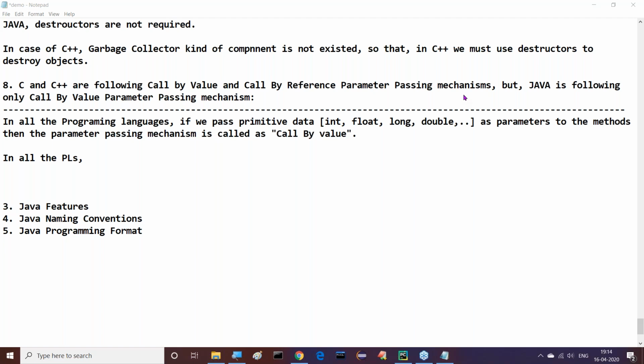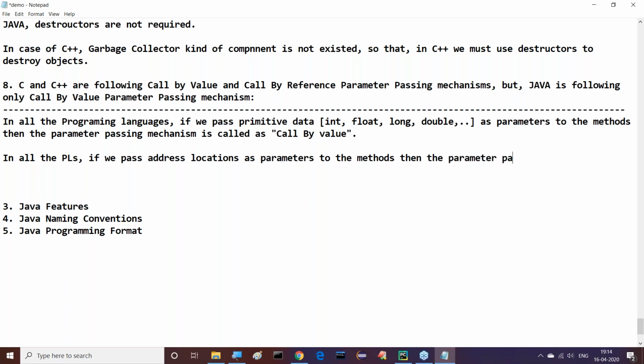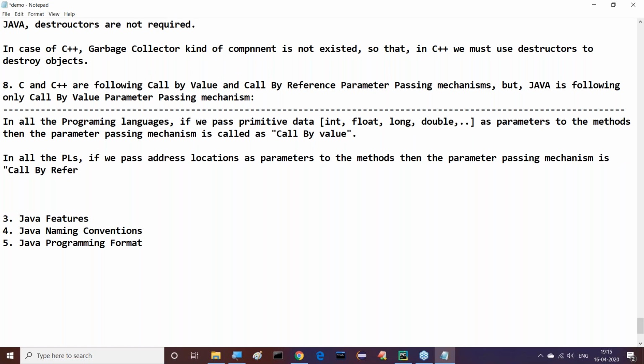Next, observe this clearly. In all programming languages, if we pass address locations as parameters to the methods, then the parameter passing mechanism is called call by reference.